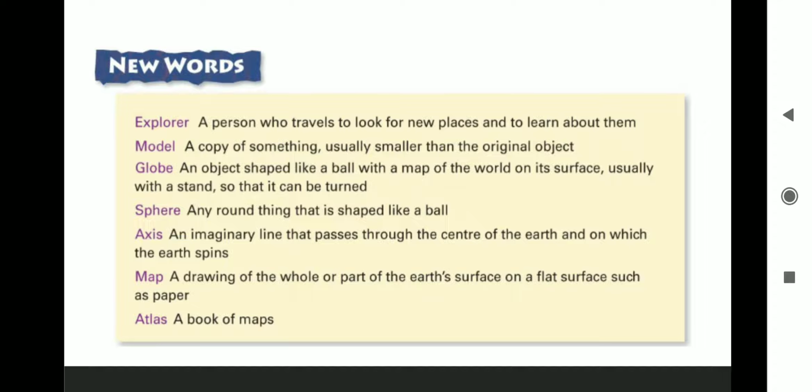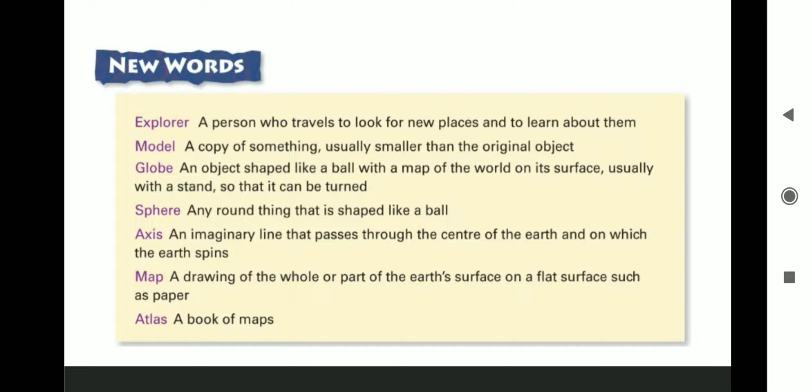Explorer, a person who travels to look for new places and to learn about them. Model, a copy of something, usually smaller than the original object. Globe, an object shaped like a ball with a map of the world on its surface, usually with a stand so that it can be turned.